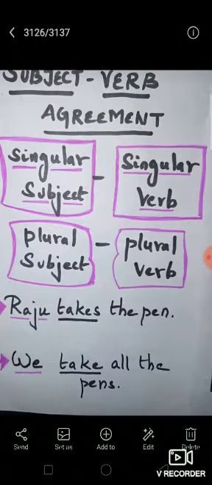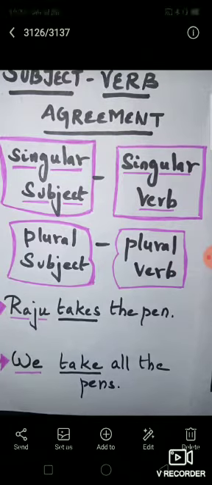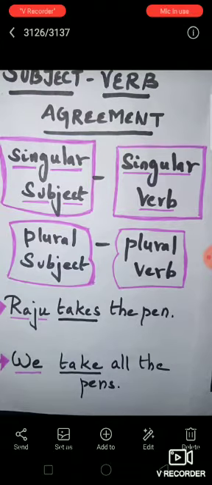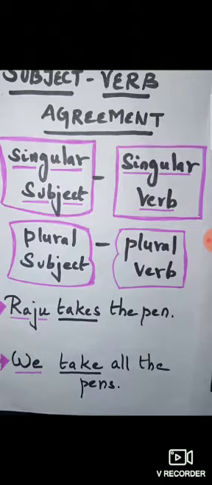Okay, now if you move on to the second sentence, we take all the pens. We take all the pens, and here you are using "we." We is the plural subject and it takes a plural verb. So take is a plural verb and takes is a singular verb. This is how we are seeing that.